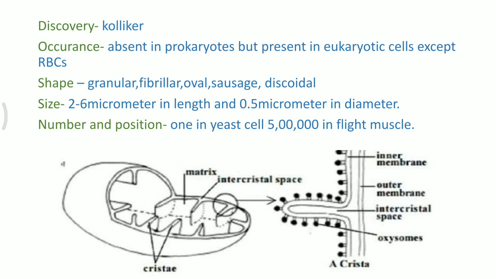The shape of the mitochondria is discoidal, sausage-shaped, oval, fibrillar, and granular. The size varies from 2 to 6 micrometers in length and about 0.5 micrometer in diameter.